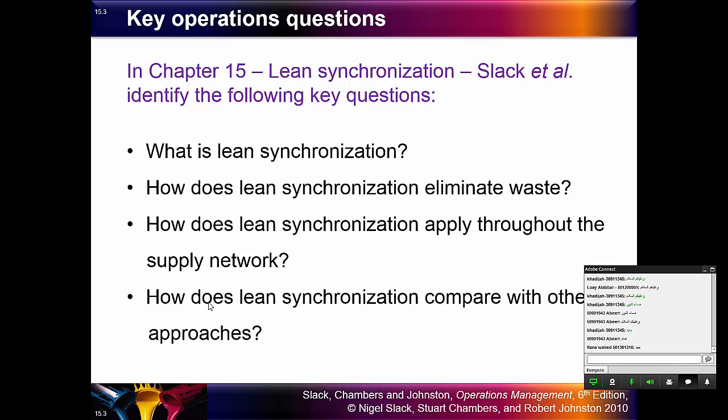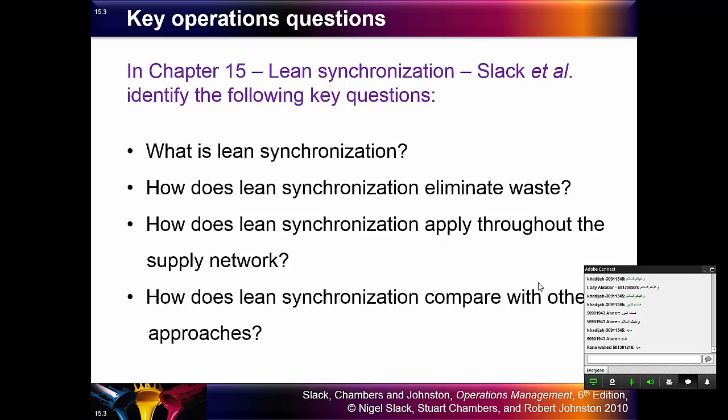The first question is, what's lean synchronization? That means we will define lean synchronization. The second question is related to how does lean synchronization eliminate waste? Third question, how does lean synchronization apply throughout the supply network? And finally, how does lean synchronization compare with other approaches?